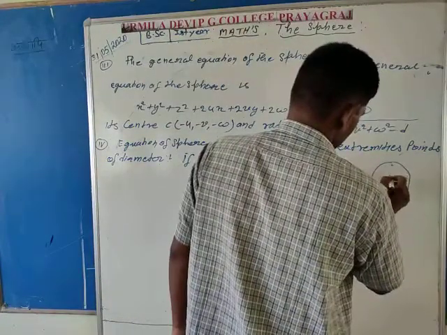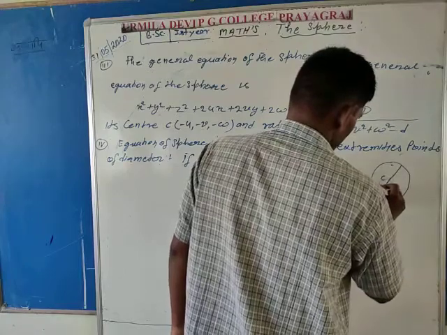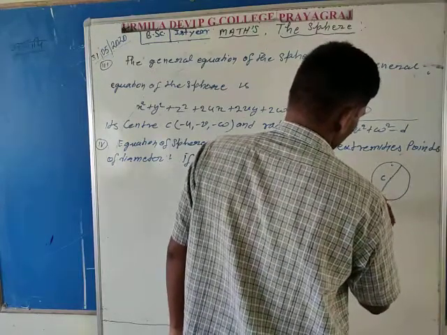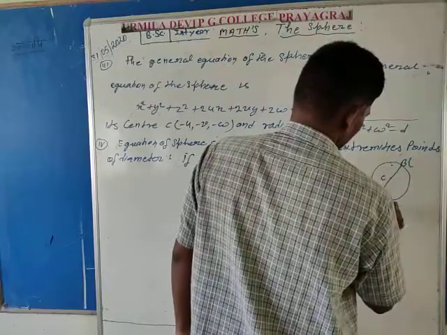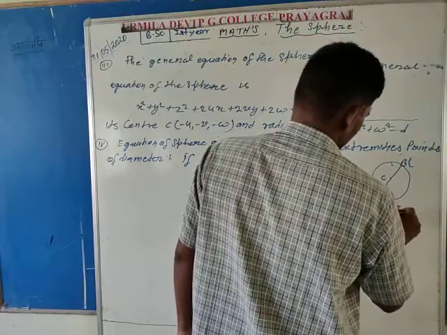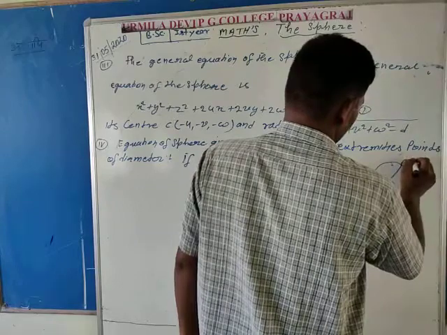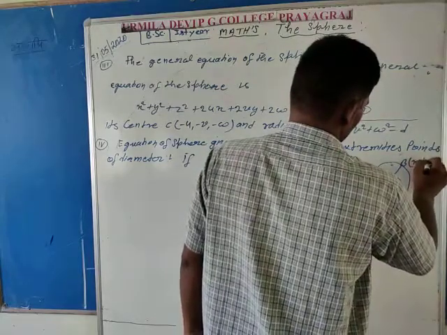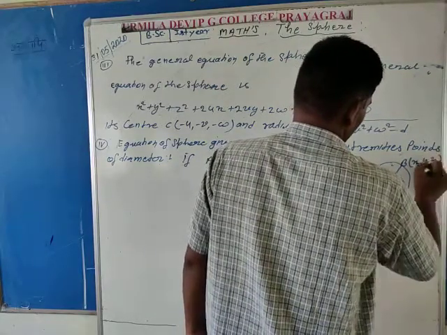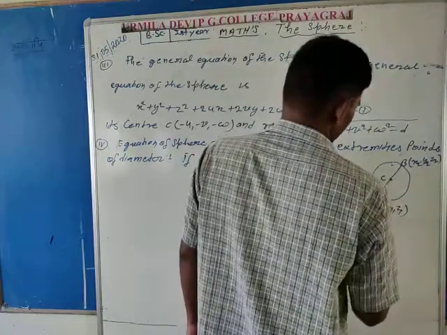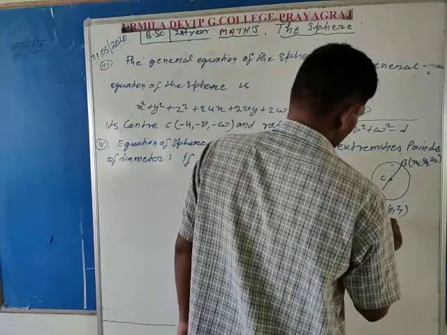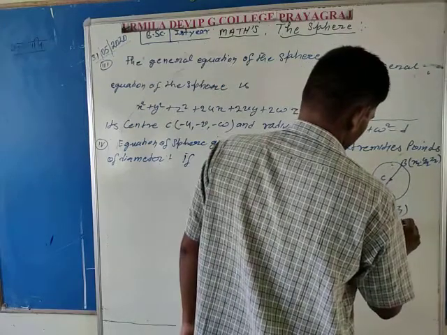Suppose that this is center capital C and diameter is AB. Coordinates of A are x1, y1, z1, and coordinates of B are x2, y2, z2. AB is equal to the diameter.